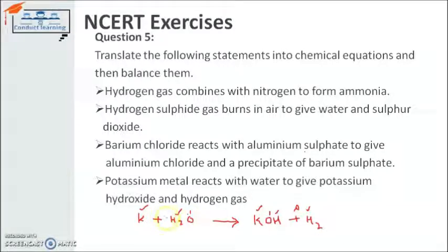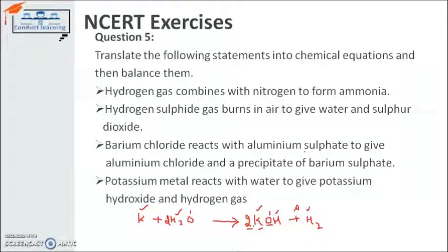So if I write down here 2, it becomes 4. So if I write down 2 here, now hydrogen becomes 4 here also on the product side. But what about oxygen? Oxygen is also getting balanced because oxygen also has 2. But what about potassium? Potassium is not balanced now.